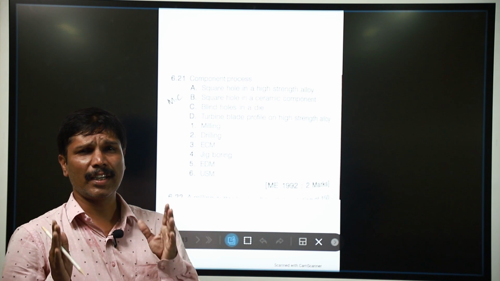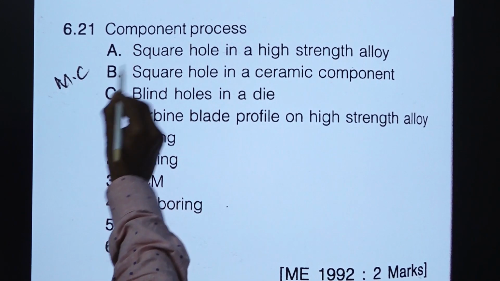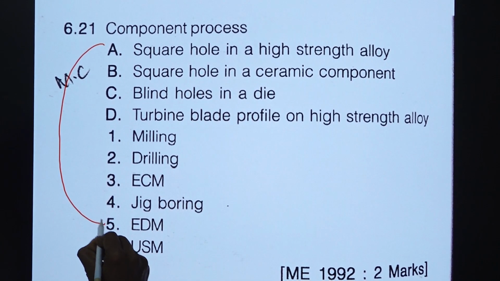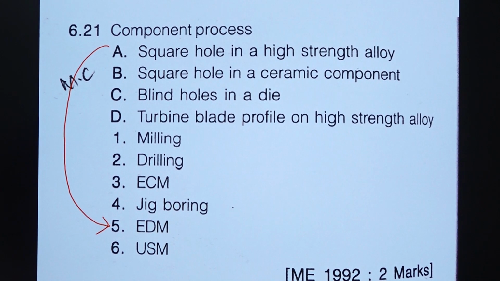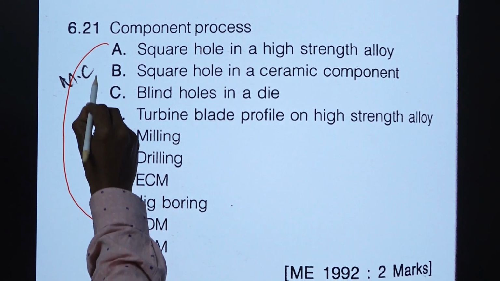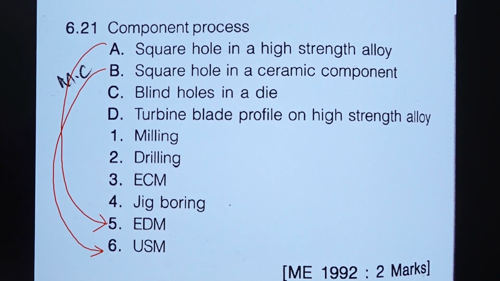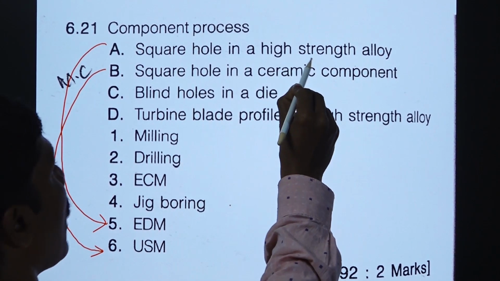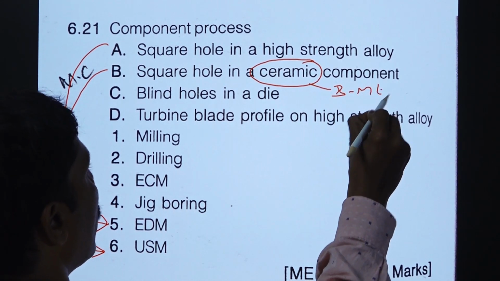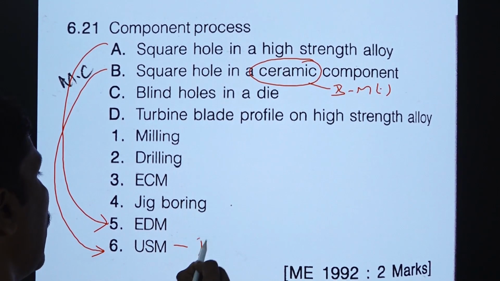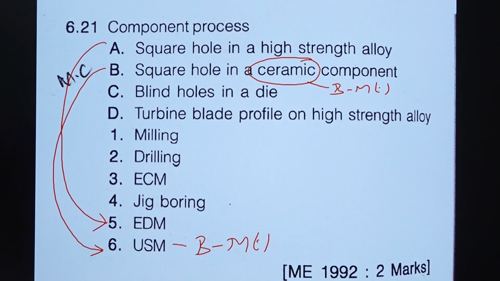We have different manufacturing processes. A square hole in high strength alloy is made by electro discharge machining. A square hole in a ceramic component is made by ultrasonic machining, because ceramic is a brittle material, and for brittle material the suitable machining process is ultrasonic machining.